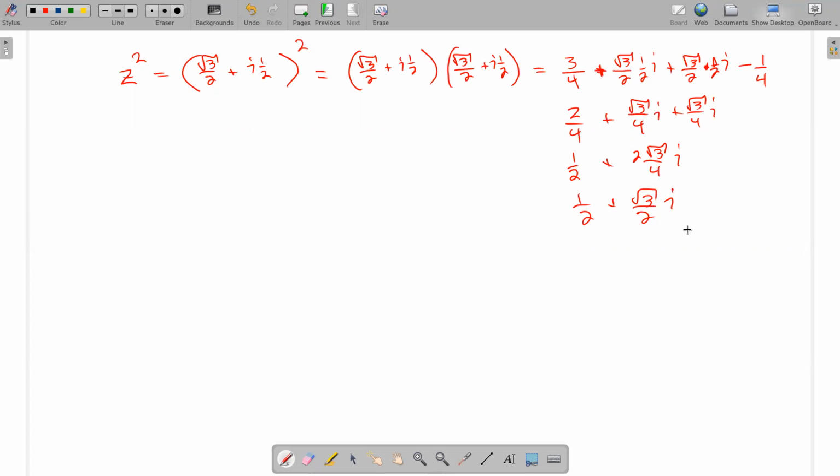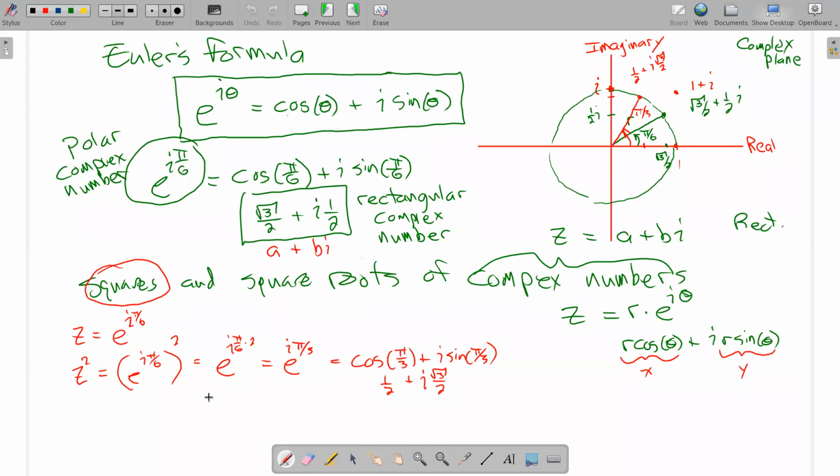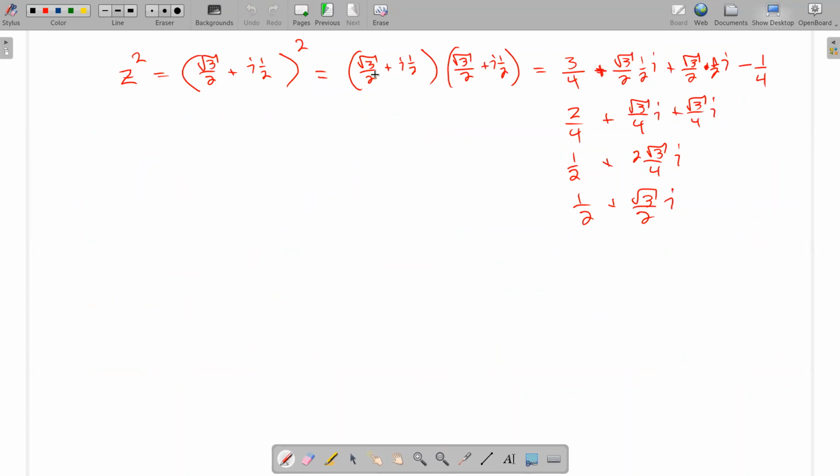That was a bit more work than the polar version. Polar version, again, I had to pull on my memory for this rule and those special values. But over here, I had to distribute, combine like terms, clean stuff up. But notice I get the same exact point there.